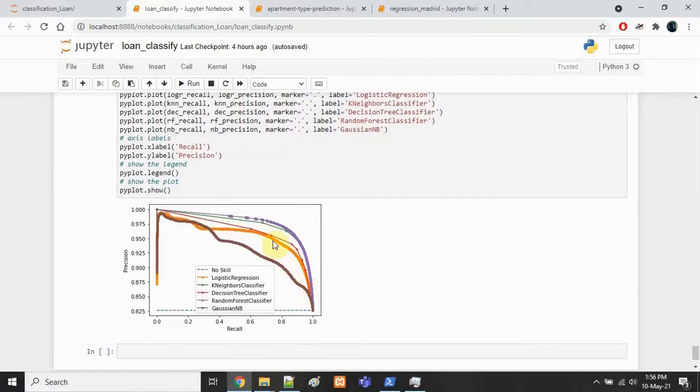If you see the area under the curve, we can clearly see that random forest beats other classifiers easily. But this time, k nearest neighbors has taken the second place, while the decision tree classifier has taken the third place. The logistic regression has taken the fourth place, while the Gaussian naive Bayes has taken the lowest place.